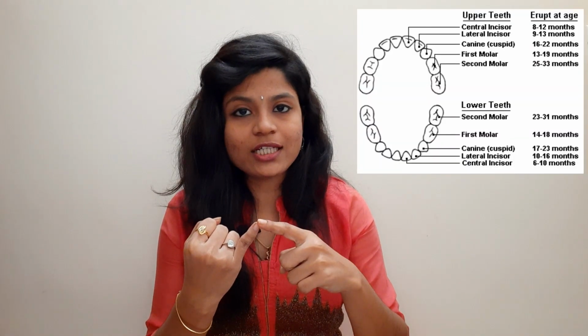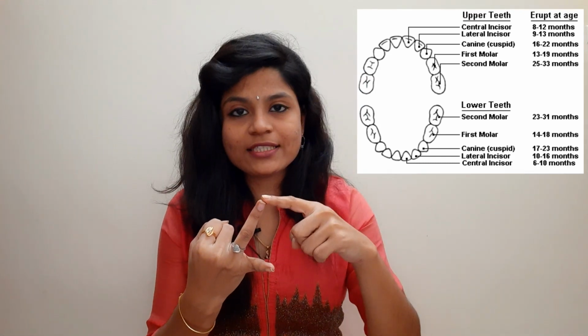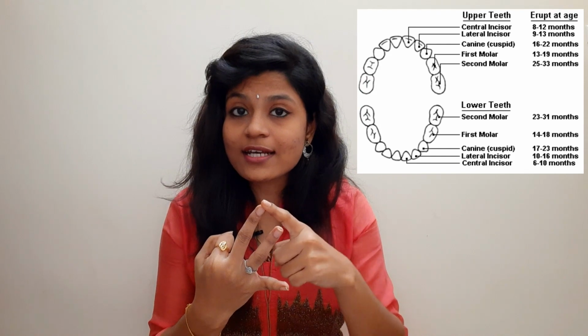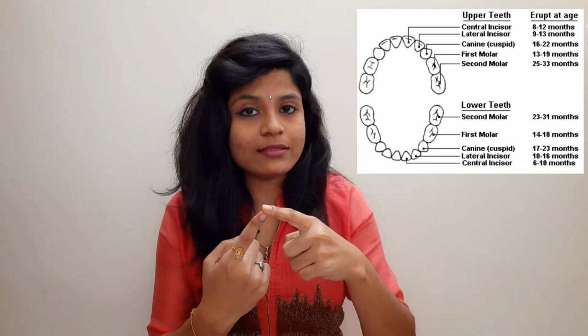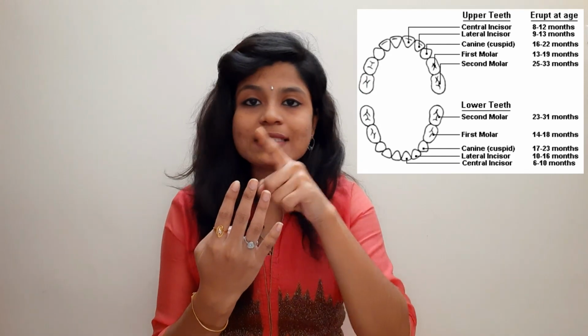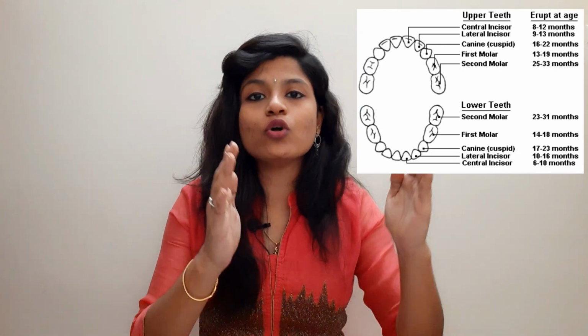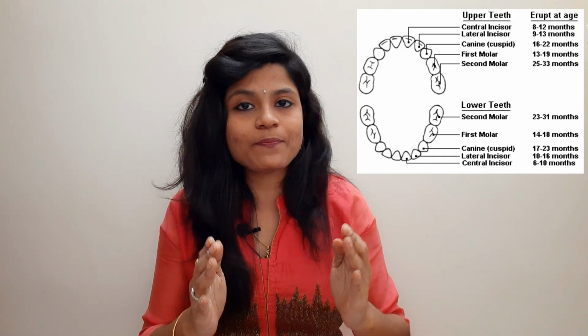The eruption sequence for the first 4 teeth is mandibular lower centrals, maxillary centrals, followed by the maxillary laterals and the mandibular laterals. So the sequence is in this way, and the month of eruption also follows a sequence.